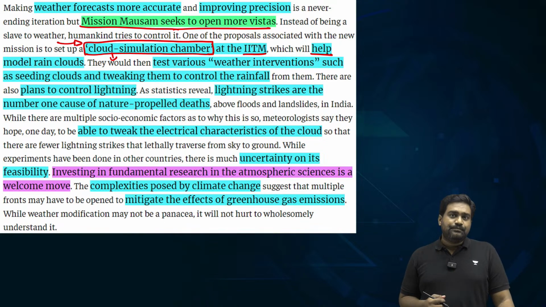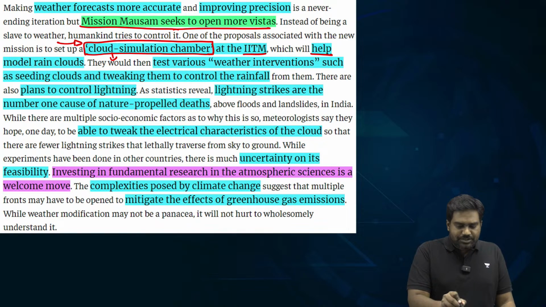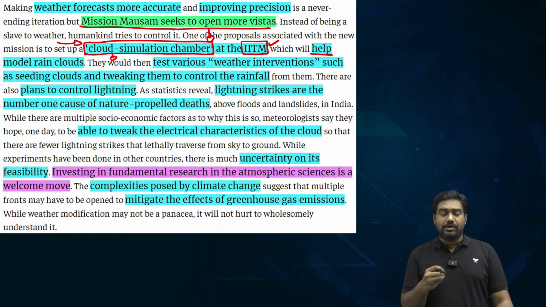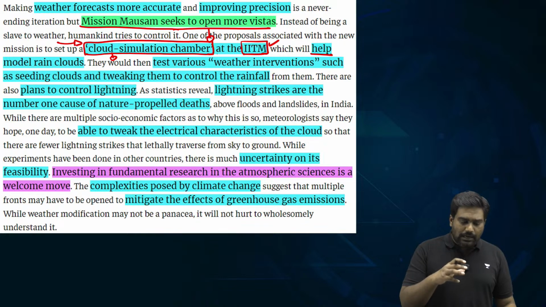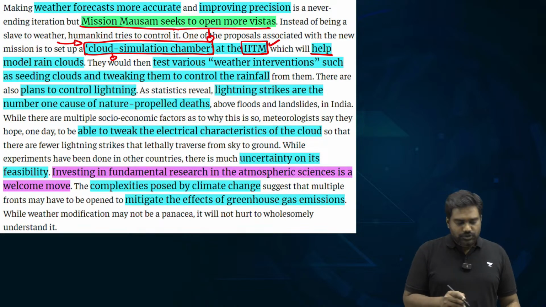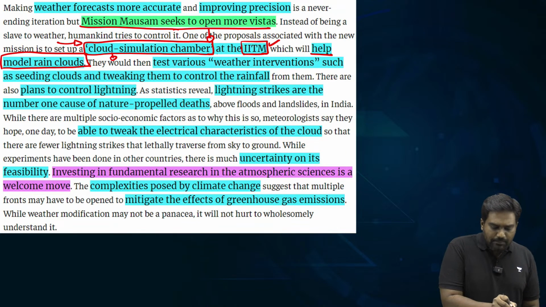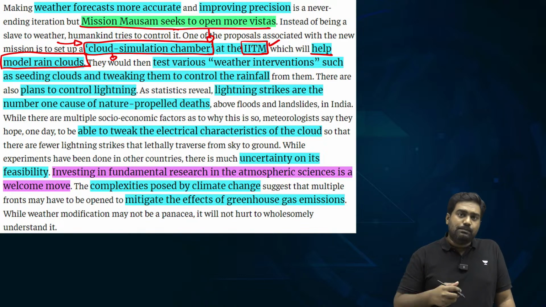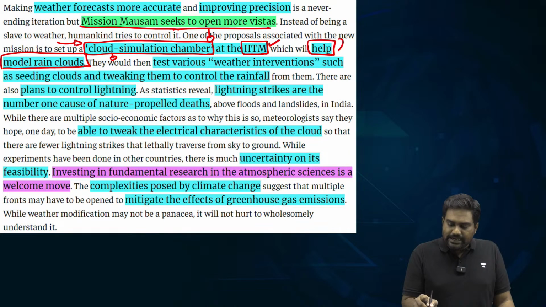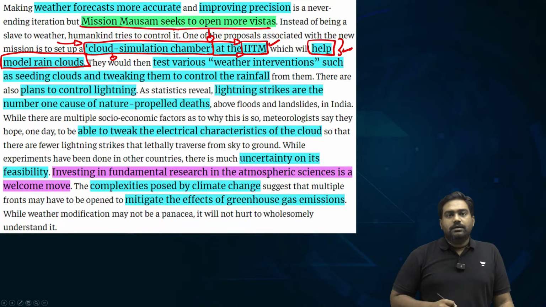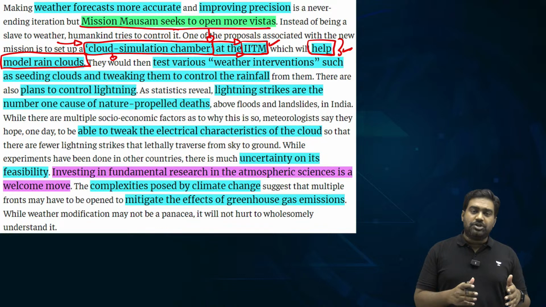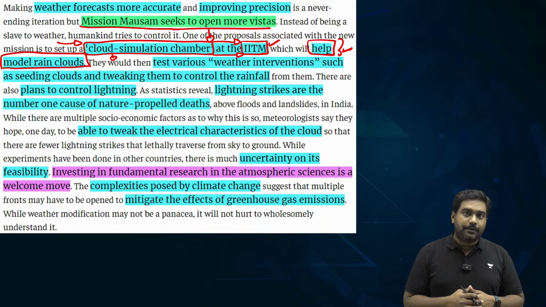For example, under Mission Mausam, there is a priority being given by IITM, the Indian Institute of Tropical Meteorology, to set up a cloud simulation chamber so that rain-bearing model clouds can be simulated to better improve our understanding of cloud formation and precipitation. So such a simulated model will be set up at IITM to understand the processes involved in the formation of rain-bearing clouds and how they precipitate.